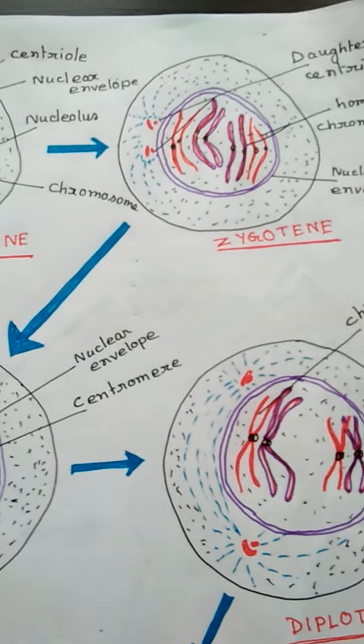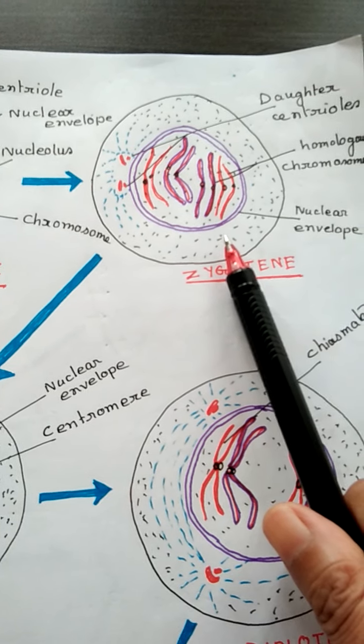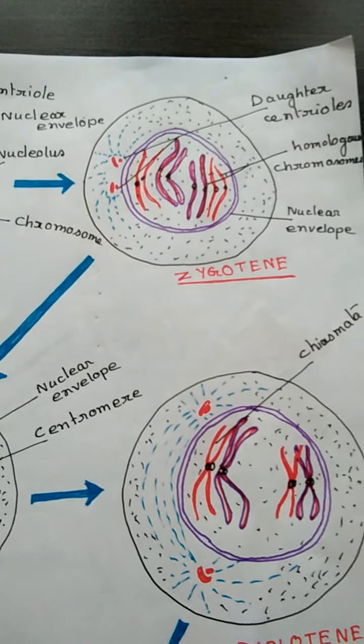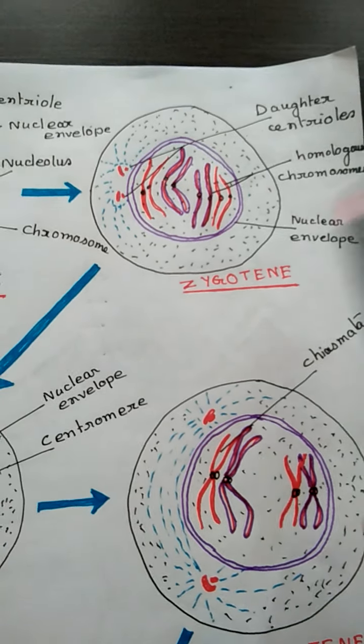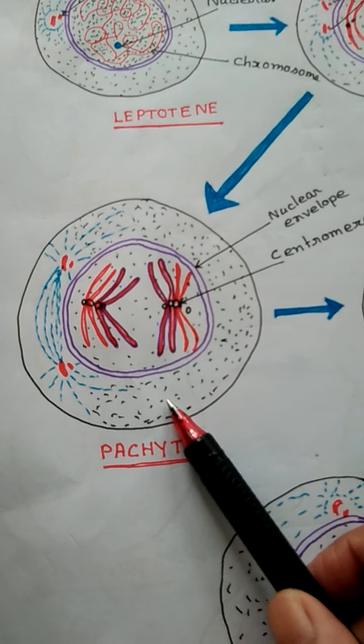And this pairing of the homologous chromosomes is known as synapsis.